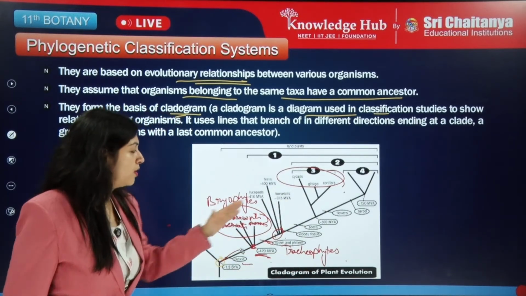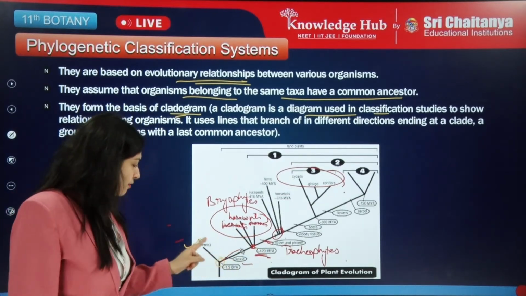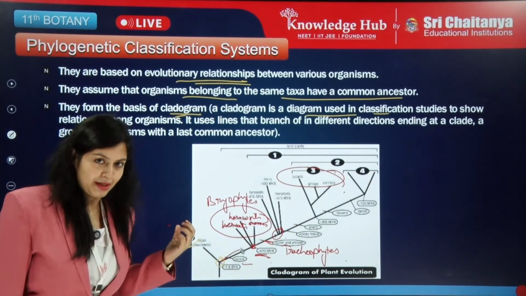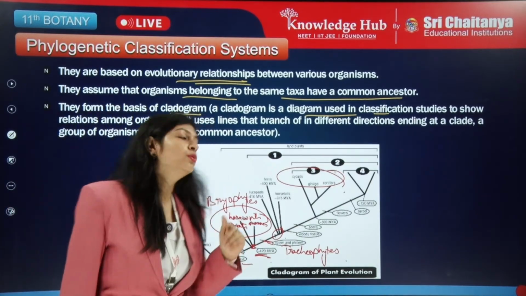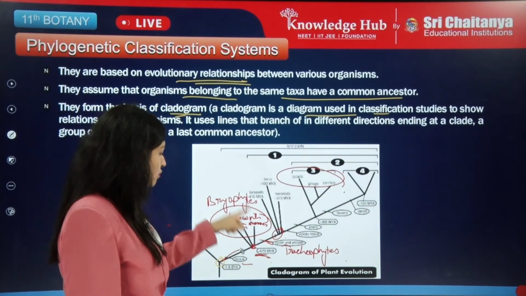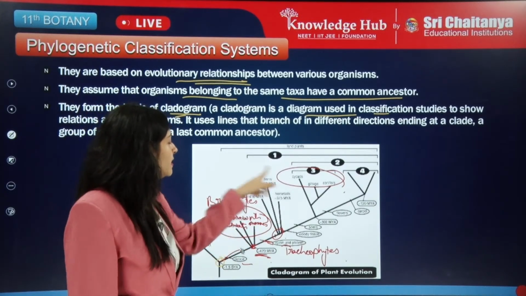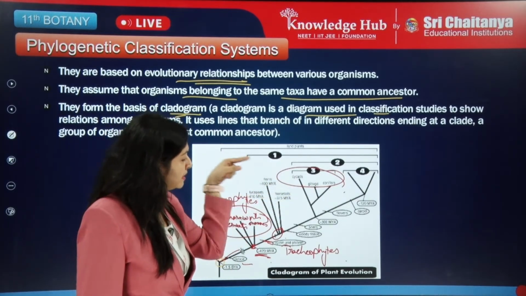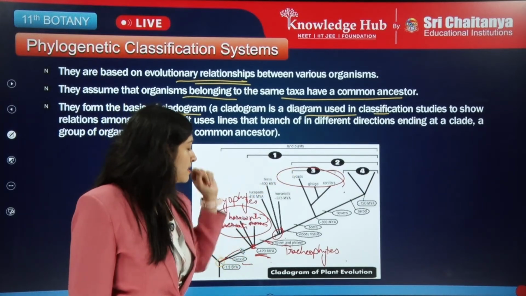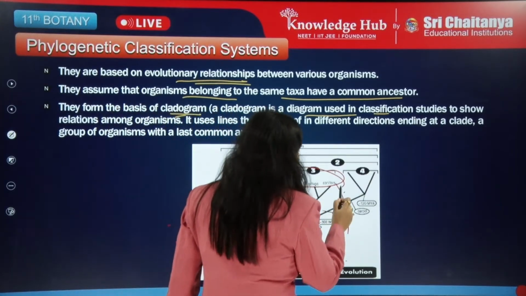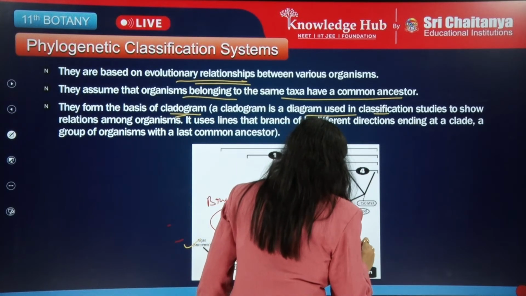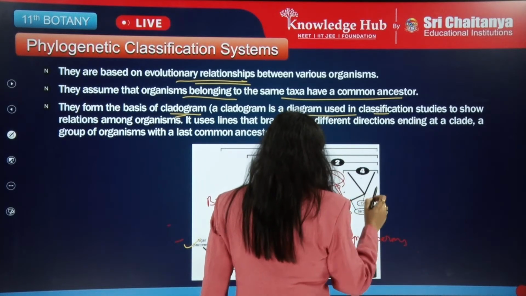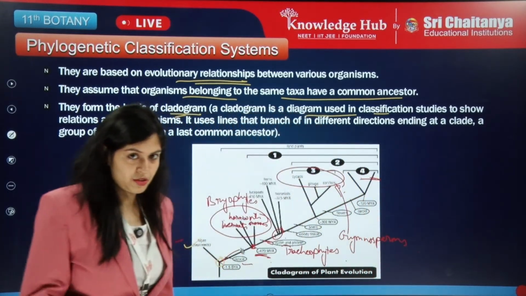So phylogeny has gone like this. Plant evolution started from here. It first went to the algae, which is in a different direction because many unicellular organisms are also included under algae. Here it comes with the bryophytes, then further the pteridophytes, then further you have gymnosperms. Finally you have the angiosperms, right?